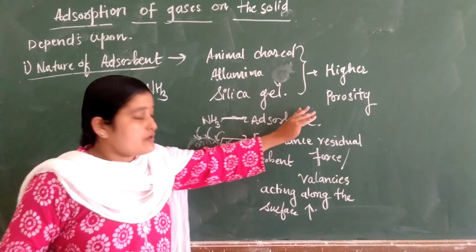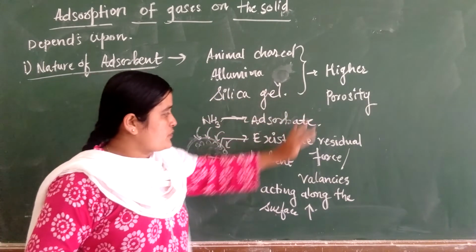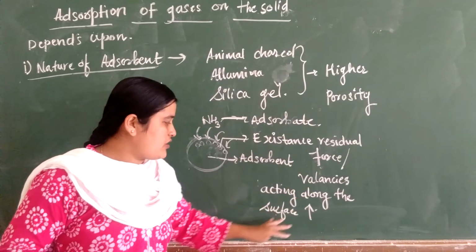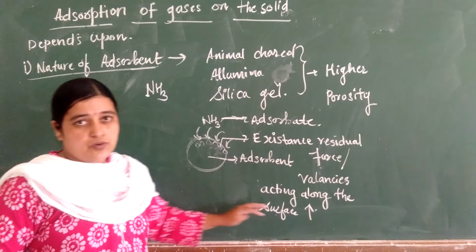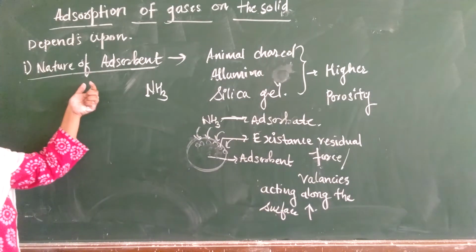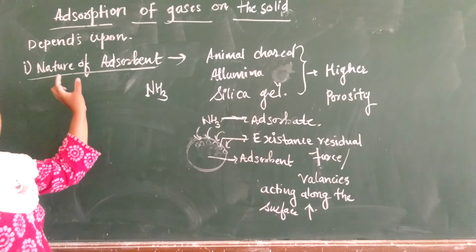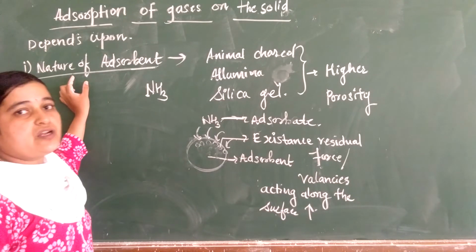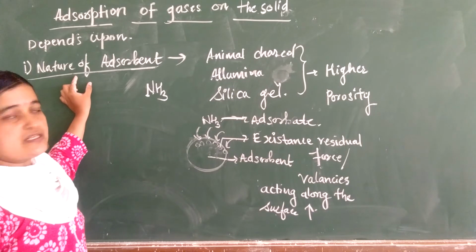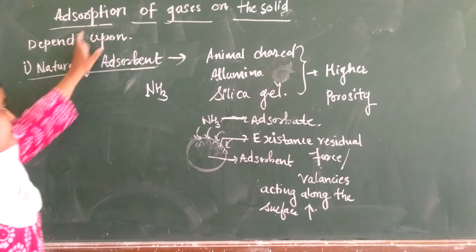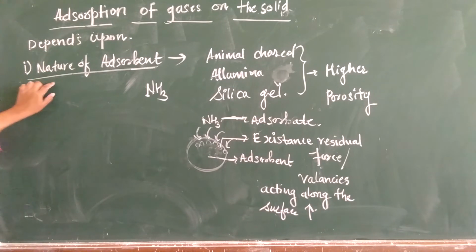The higher the porosity, the more the residual force or valencies acting around the surface of the solid increase. As a result, adsorption also increases. This is one of the important factors affecting the rate of adsorption of gases on a solid surface. This is about the nature of adsorbent.